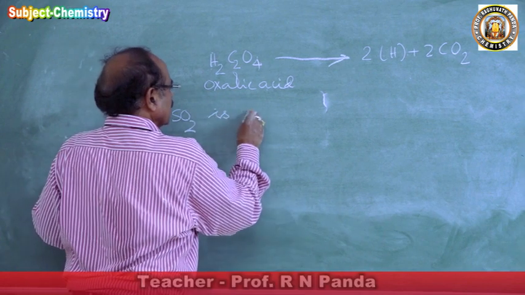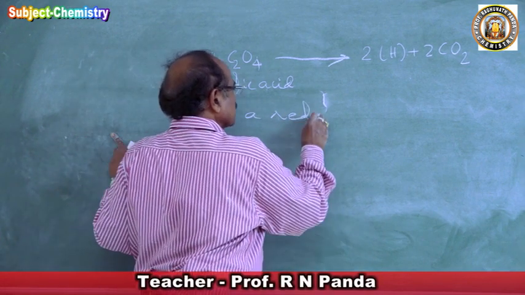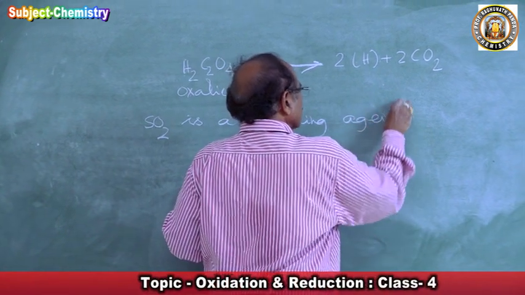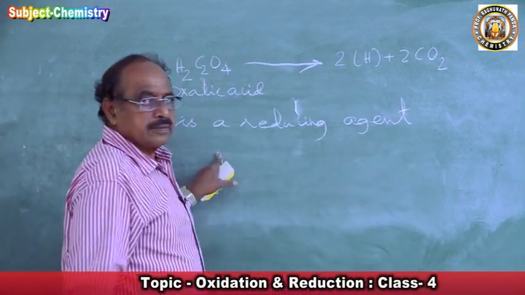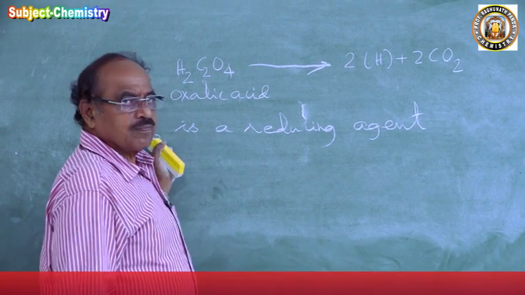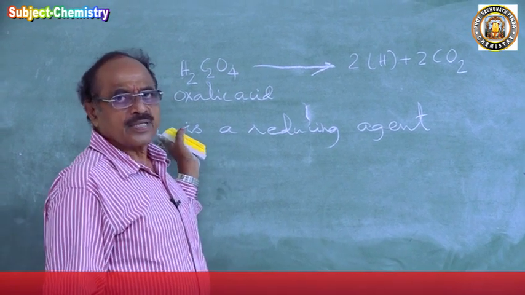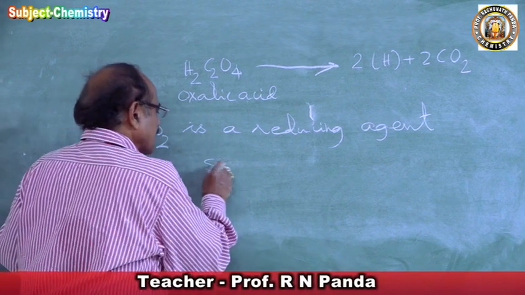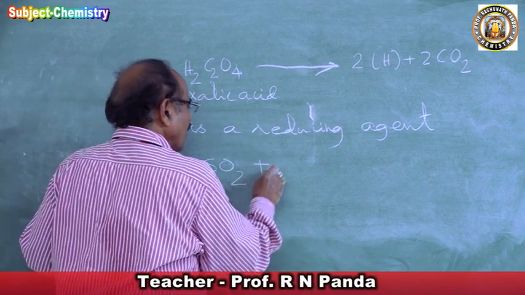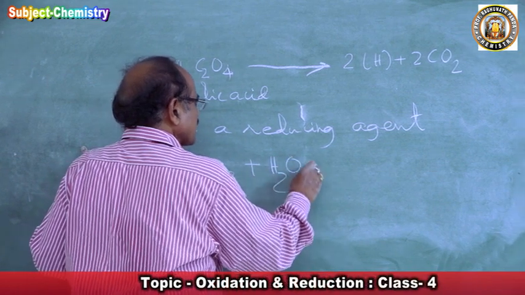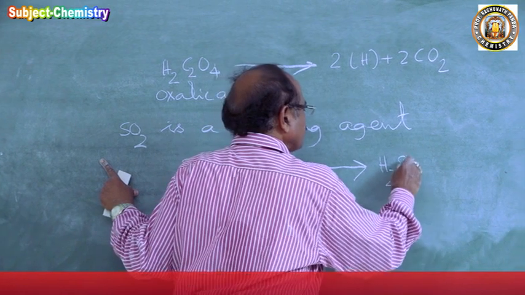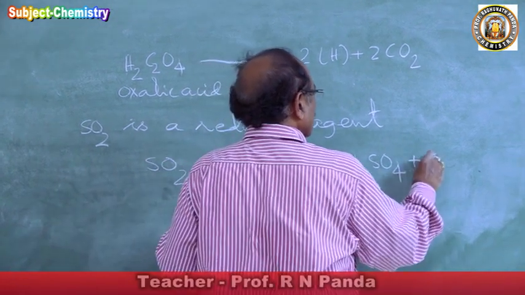Suppose the question comes to us. There is no nascent hydrogen it will give. How, then? Because if you take sulfur dioxide in the presence of water, it forms sulfuric acid and 2 nascent hydrogen.